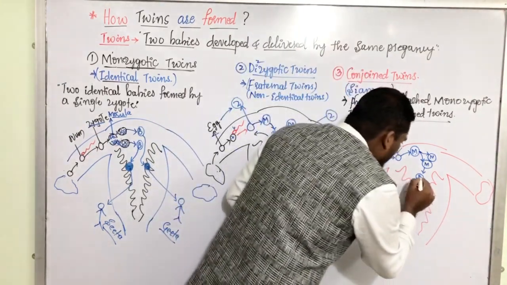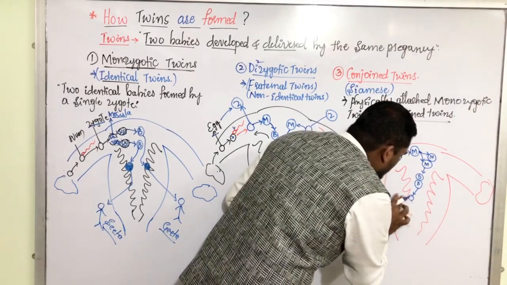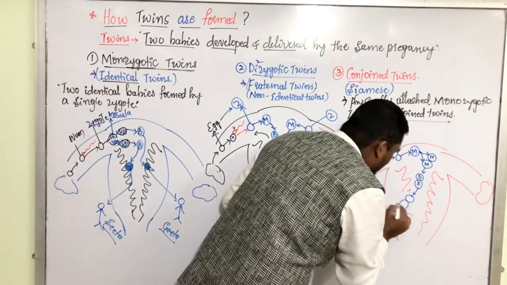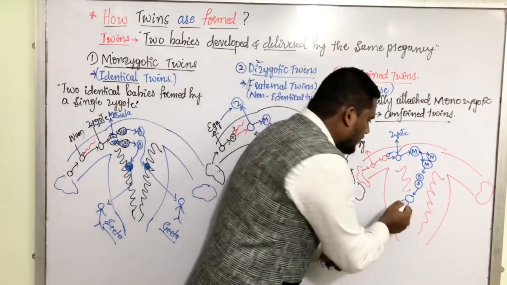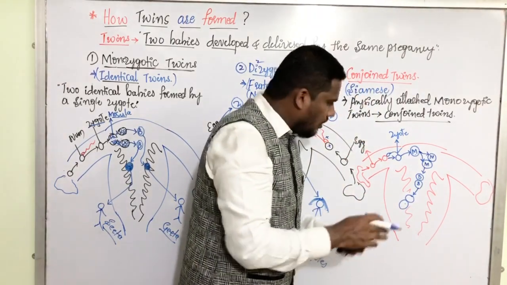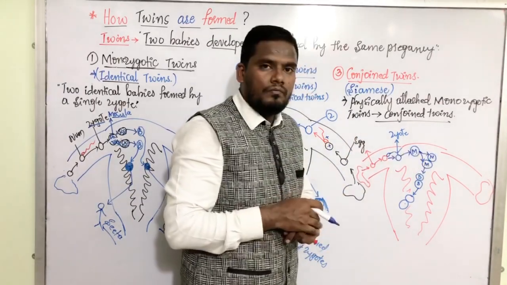Now this entire structure comes and gets implanted inside the endometrial wall with this attachment. They are attached to one another. They are not completely separated during this breakdown.